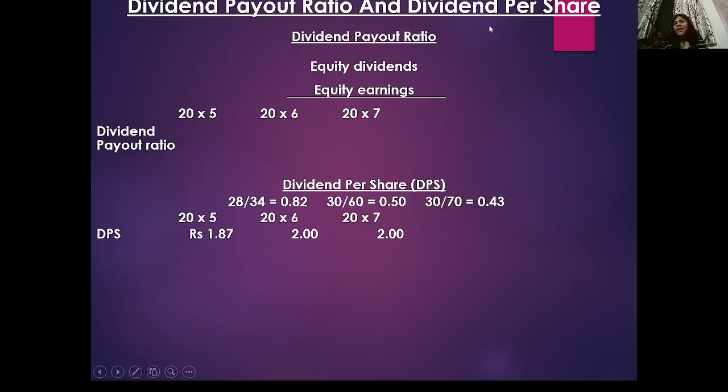Dividend payout ratio, DP ratio, and DPS. Dividend payout ratio is very important: how much the company is paying as dividend from their earnings. That is your dividend payout ratio, your equity dividend by the earnings. And DPS, how? Your MPS by EPS. So if you have a company's balance sheet and income statement, you are able to calculate their EPS, PE ratio, DP ratio, DPS, price to book value ratio, current ratio, and intrinsic value.